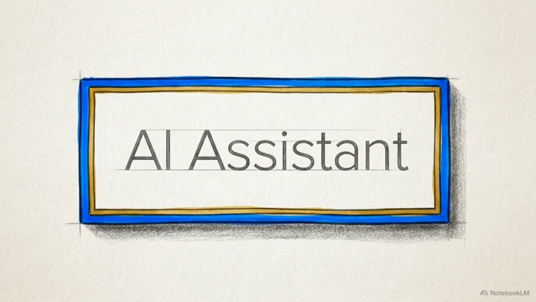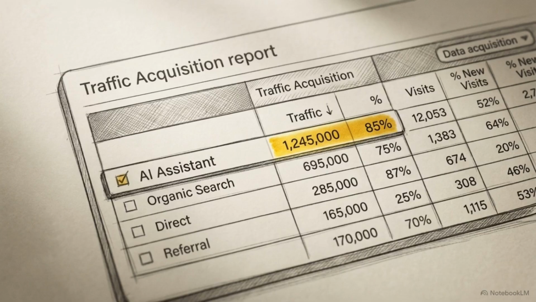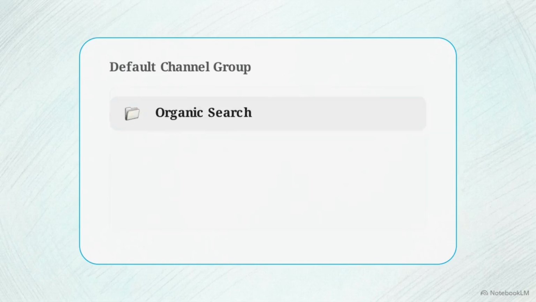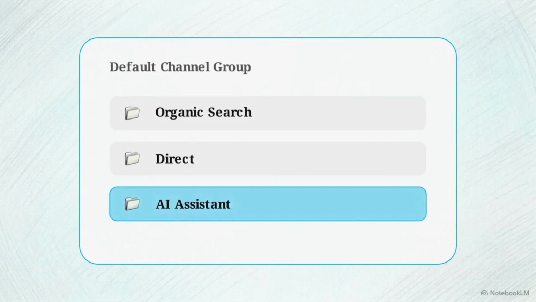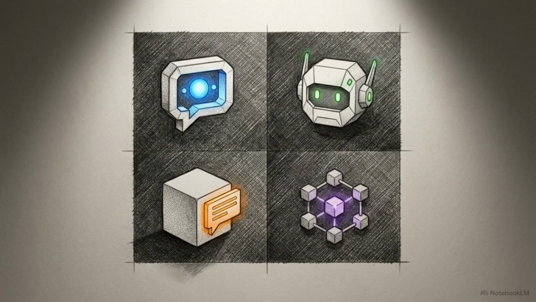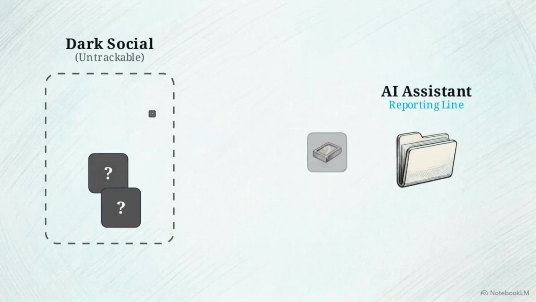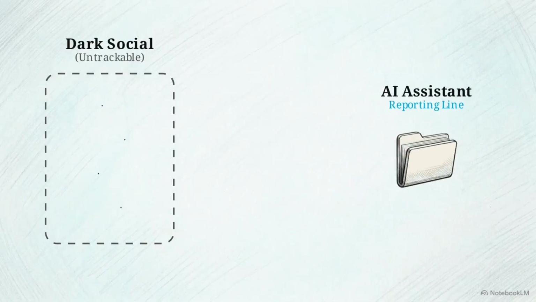Google Analytics 4 has introduced a native AI Assistant default channel group to automatically identify and track website traffic originating from generative AI platforms. This update removes the operational burden of writing complex regex codes or building custom channel groups to filter AI referrals out of standard organic or direct traffic. The platform now provides out-of-the-box detection for major tools, including ChatGPT, Gemini, Claude, and Perplexity. This native categorization provides a transparent look at Generative Engine Optimization, moving these sessions out of the untrackable dark social categories and into a dedicated reporting line.